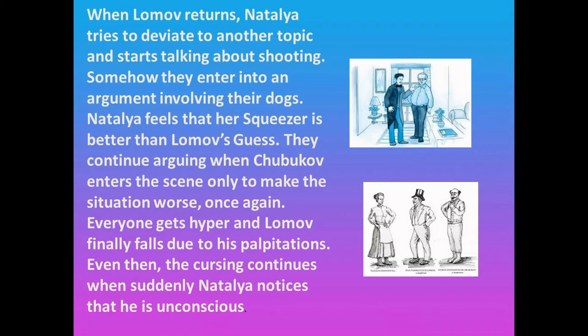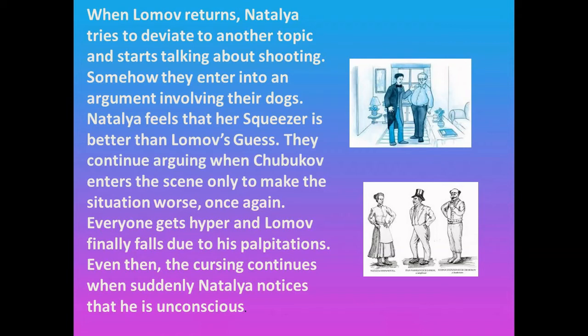Lumov comes back because he has been called back by Chubukov, because Natalia was demanding that Lumov should be brought back to the house. So when Lumov returns, Natalia tries to soothe him and she offers an apology to Lumov and agrees with him that yes, of course, Oxen Meadows belongs to him, not her. Okay, so there is some kind of agreement, some kind of soothing behavior from both the sides, and they both agree that there is no argument on this fact, and they start speaking with each other.